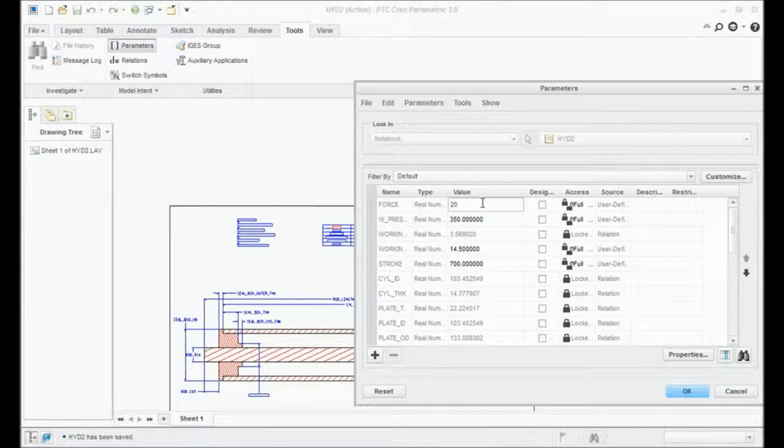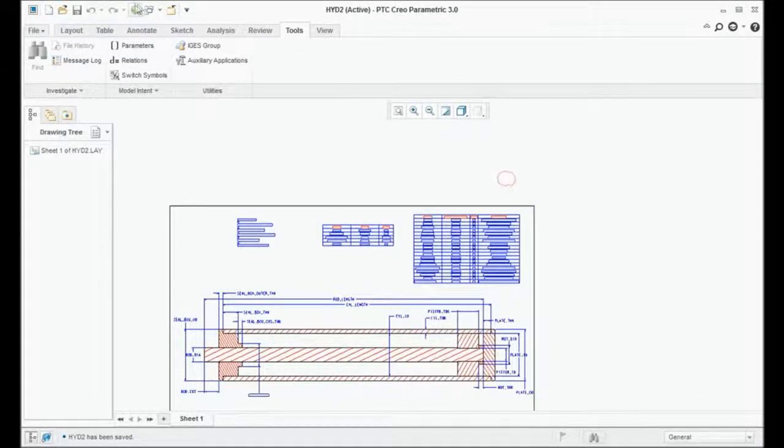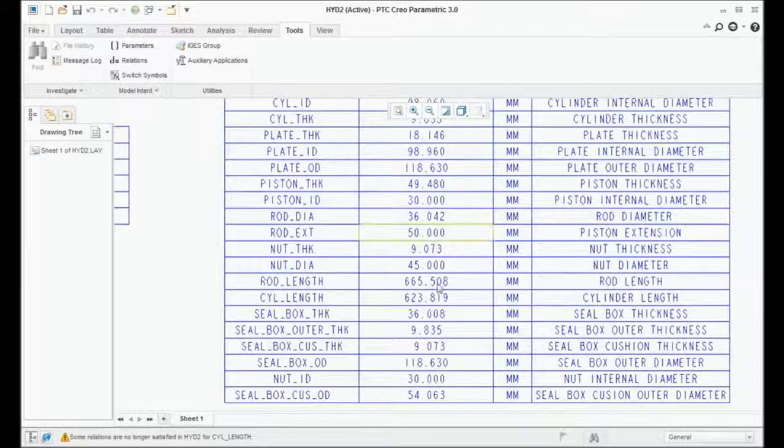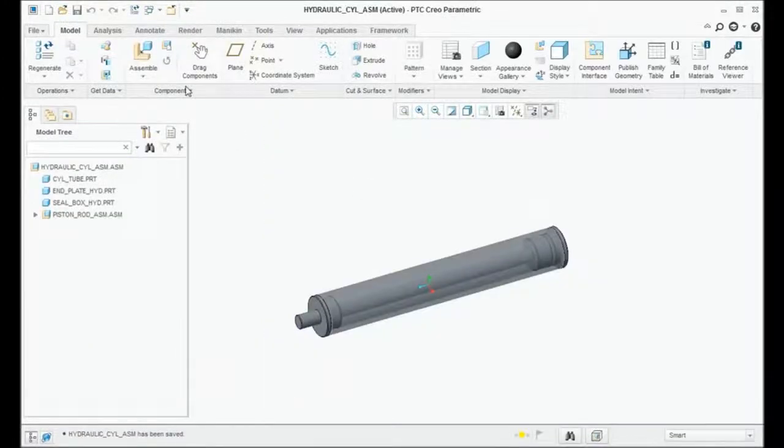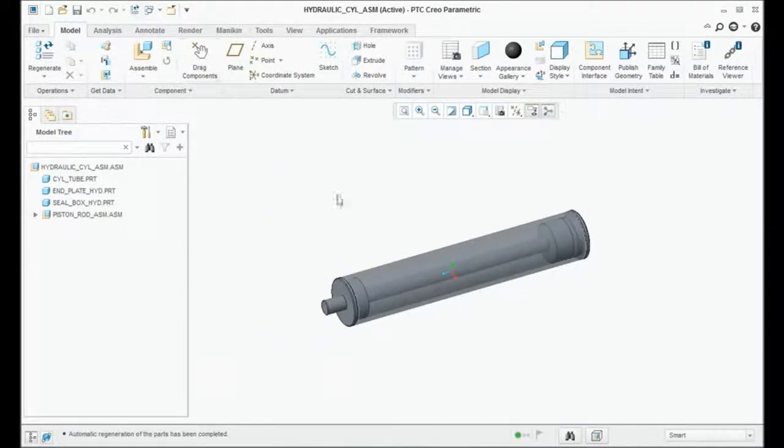We'll make this 20 ton, then we'll make it 255. Maybe in the first part of the tutorial, that is in creating layout, I have the same values. Then 500 is the stroke. I'll click this and regenerate. Now everything gets automatically calculated here. Then you go here and you regenerate. Perfect. Did you see that? The cylinder will also get updated.